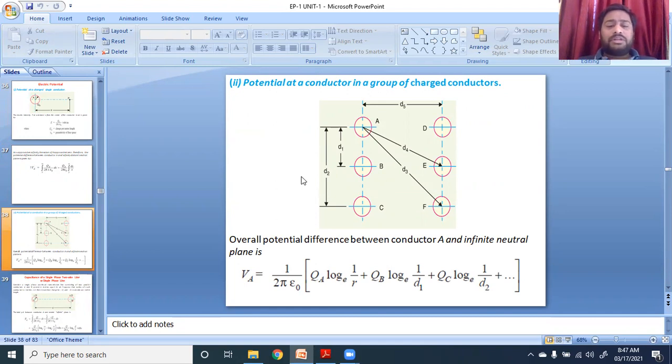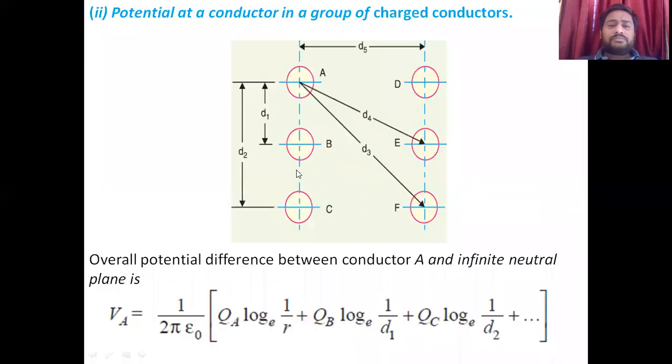Suppose the configuration is given such that there are conductors A, B, C, D, E, F, like a double circuit transmission line. The distance from conductor A to B is D1, A to C is D2, A to D is D5, A to conductor E is D4, and A to conductor F is D3. Then the overall potential of the conductor can also be calculated.